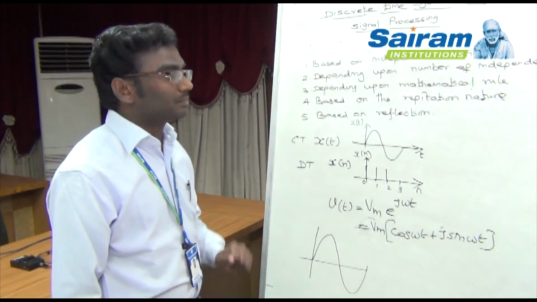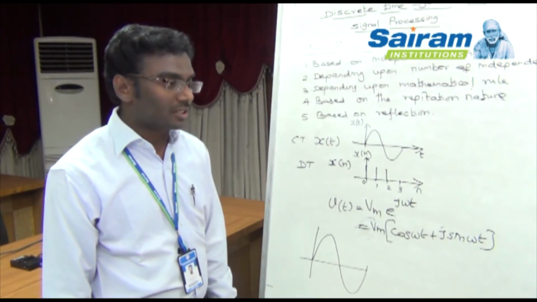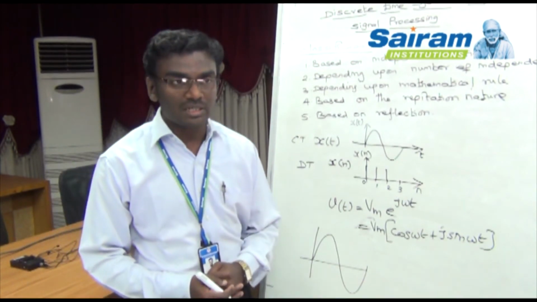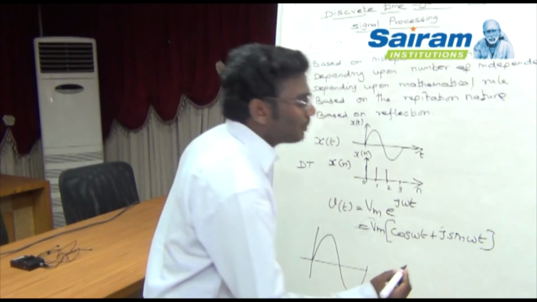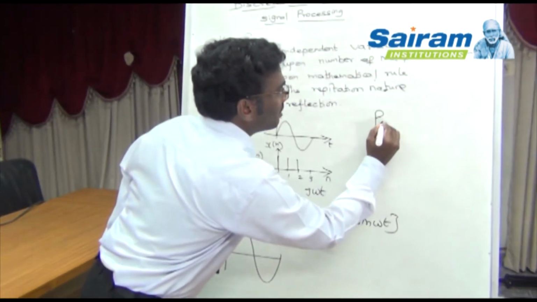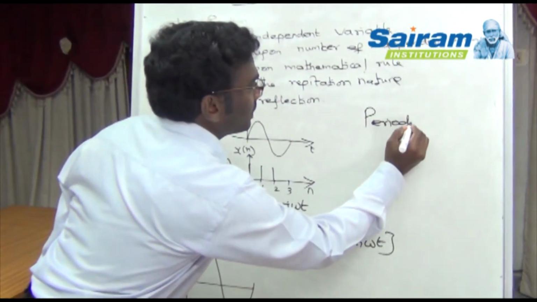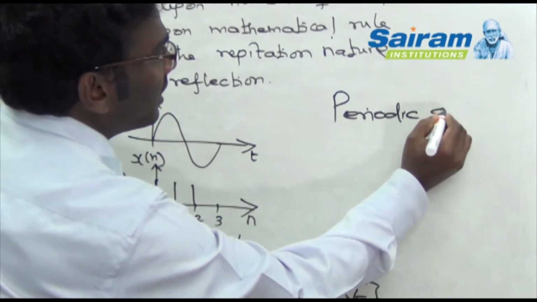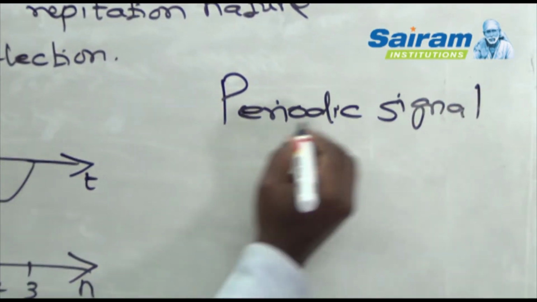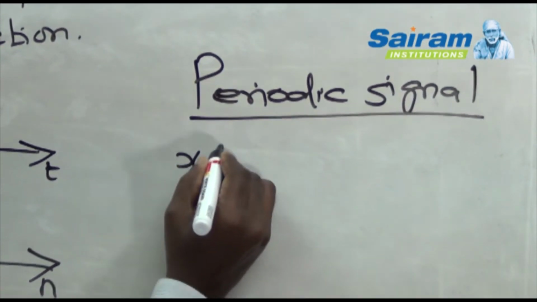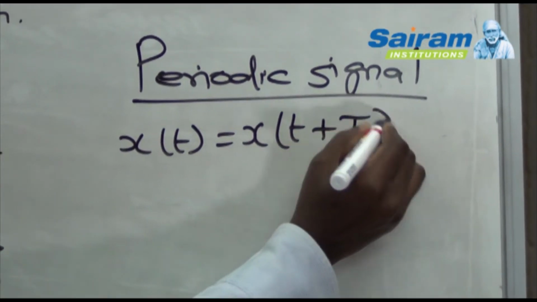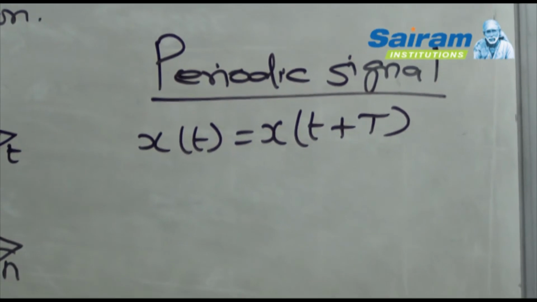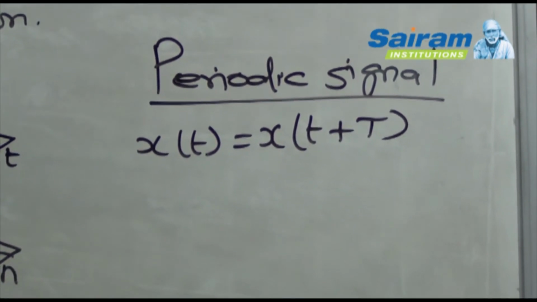The fourth one is based on the repetition nature. Based on the repetition nature, the signal can be classified into two different types: one is a periodic signal, another one is a non-periodic signal. Periodic signal means if any signal satisfies the relation x of t is equal to x of t plus capital T, where capital T is the time period and small t is the time independent variable.